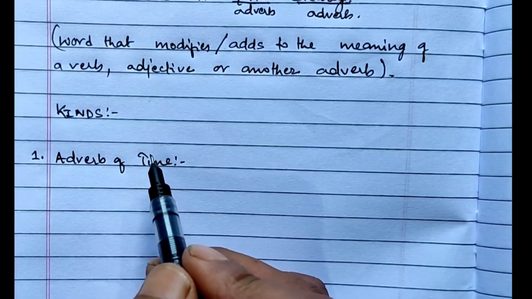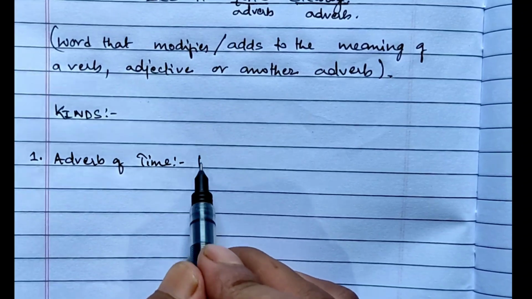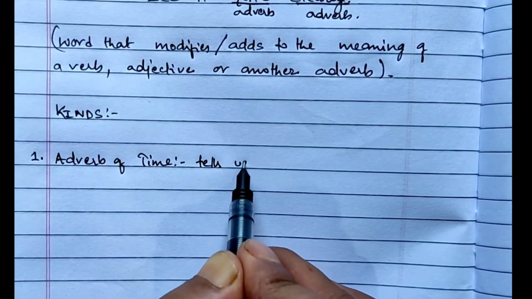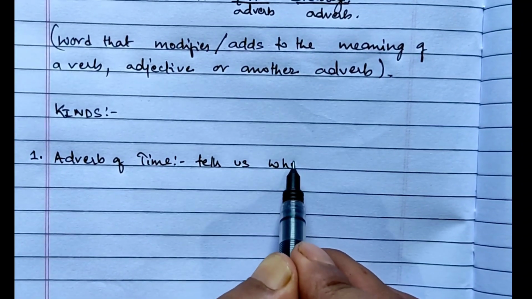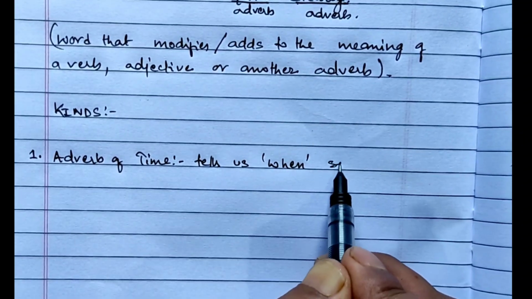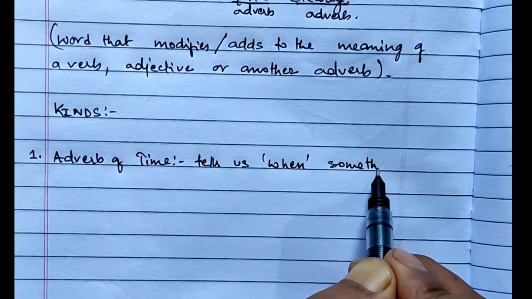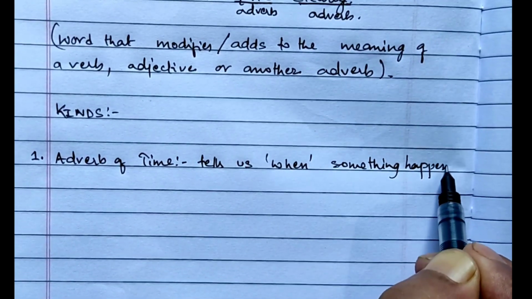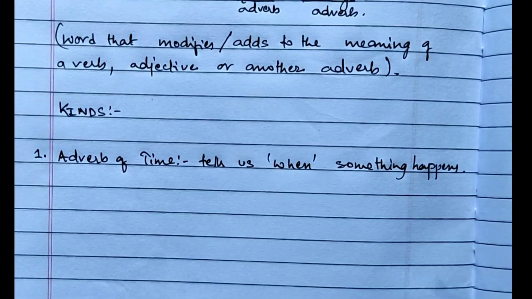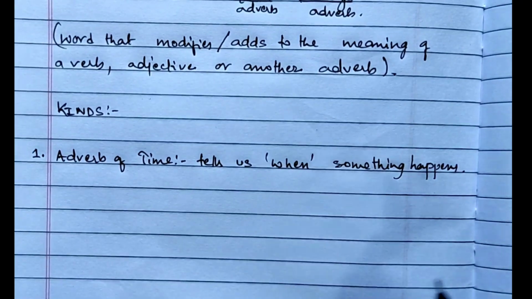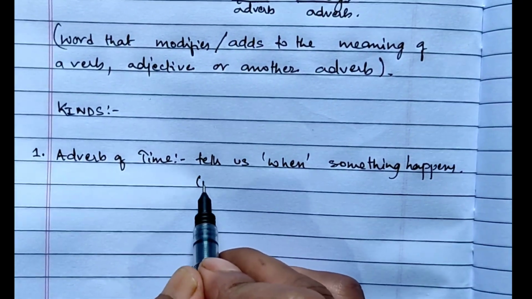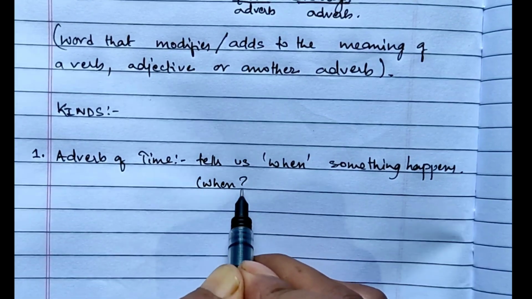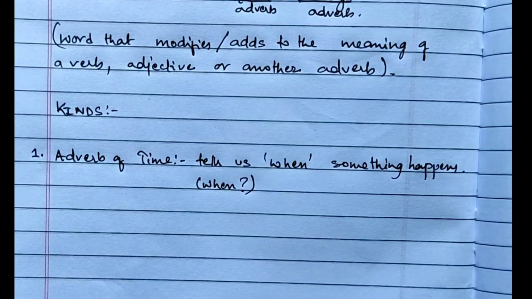So adverb of time tells us when something happens, or you can also say when an action takes place. Okay, so it answers the question when.